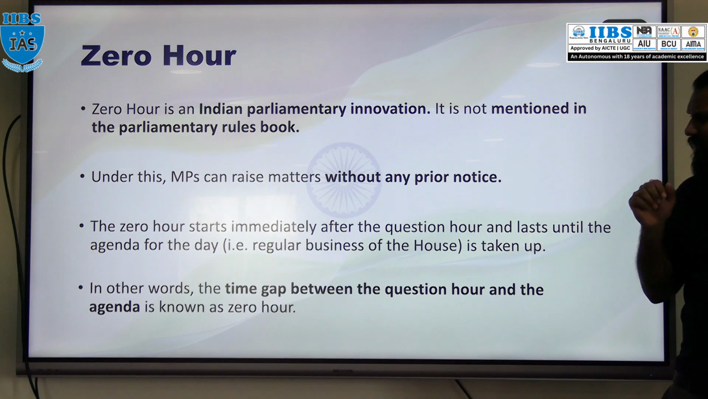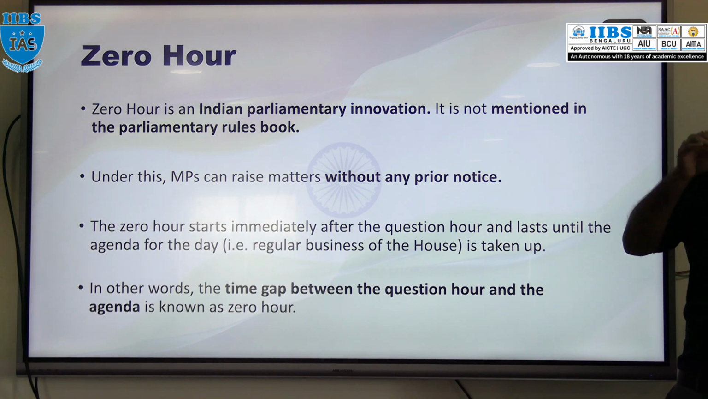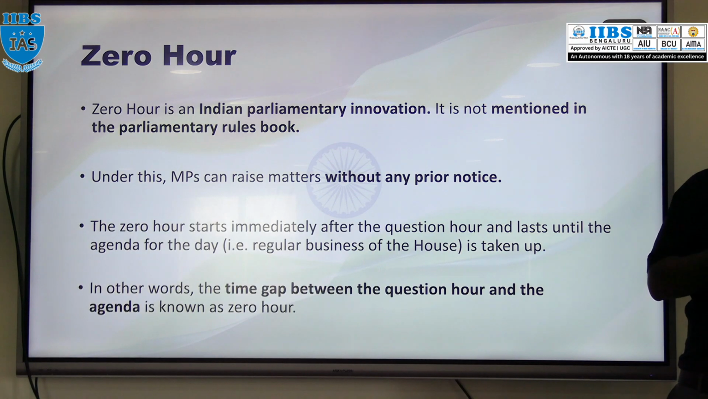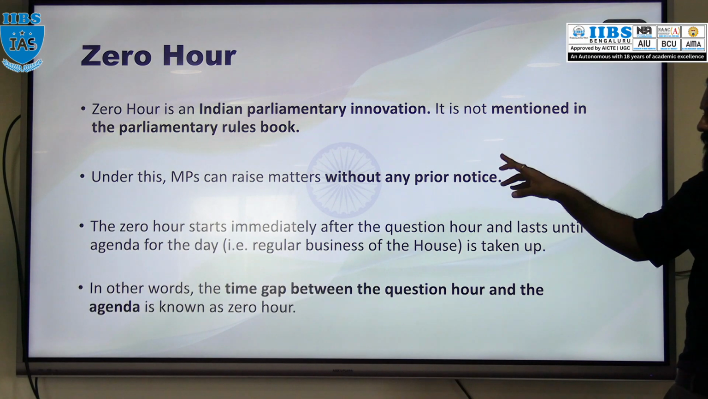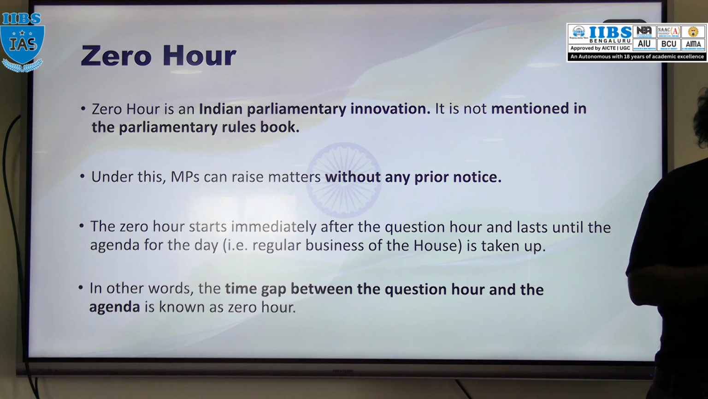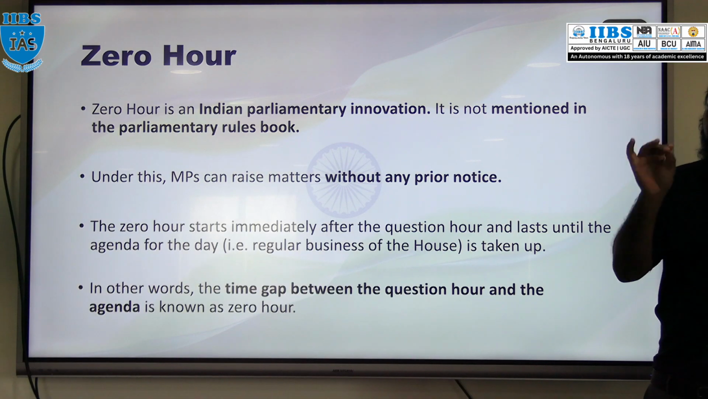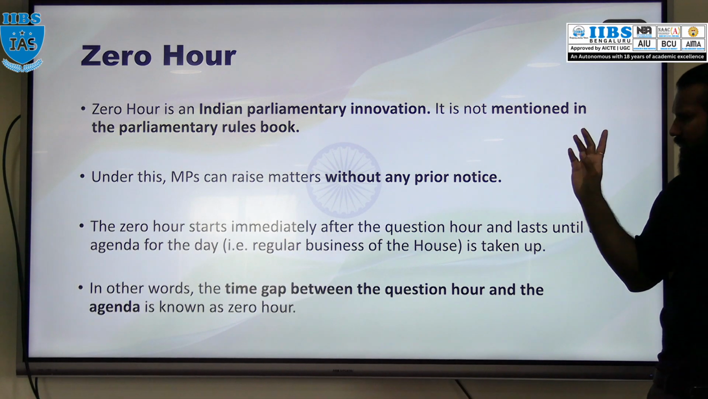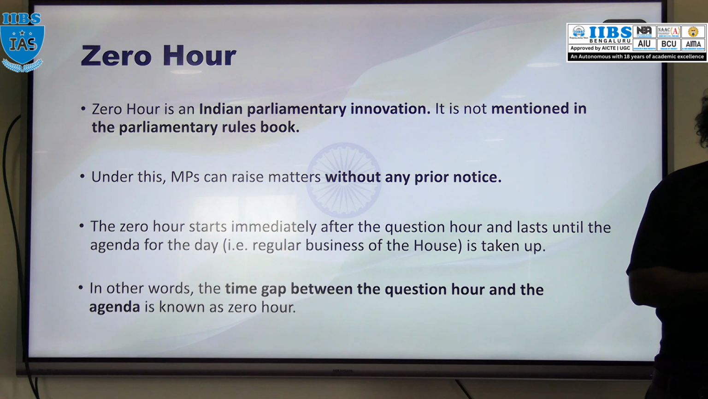So what is that zero hour? Under this zero hour, a member of parliament can raise any matter of public importance without prior notice. Actually, for debate or discussion, a motion has to be introduced in the House of Parliament, and for that notice has to be given. But in case of zero hour, any MP can raise the matter without prior notice. And what is the timing?